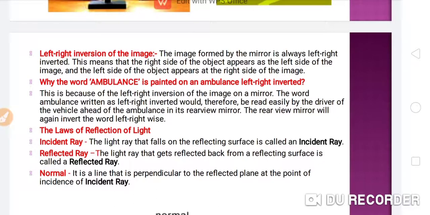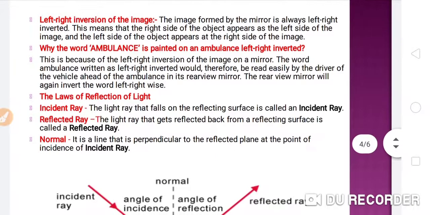Why is the word ambulance painted or printed on the ambulance left right inverted? This is because of the left right inversion of the image on a mirror.